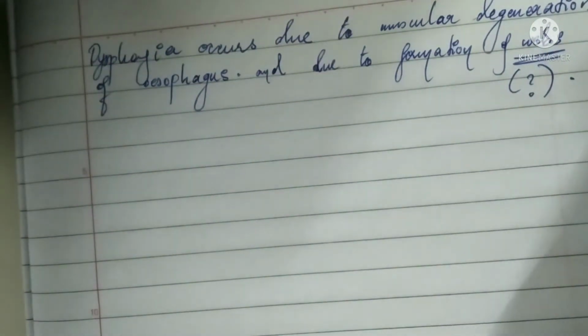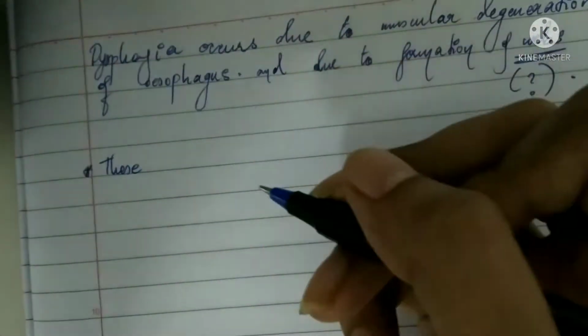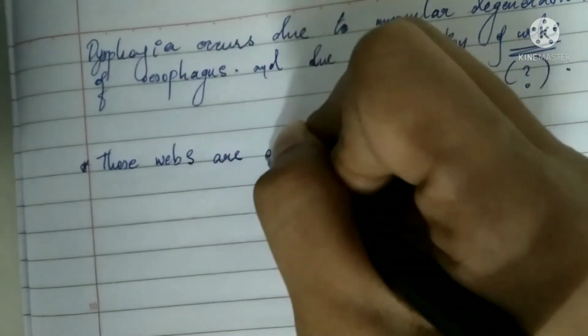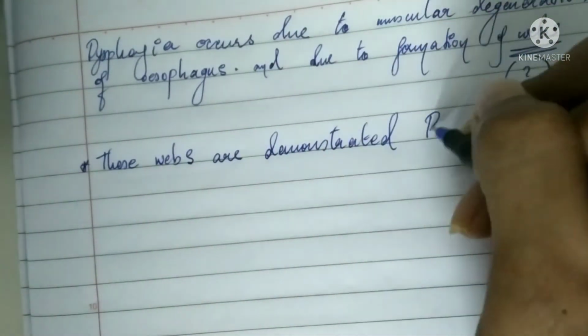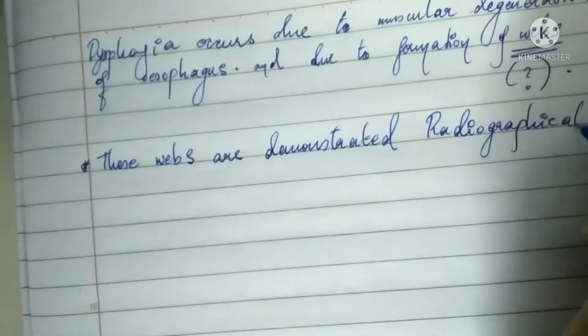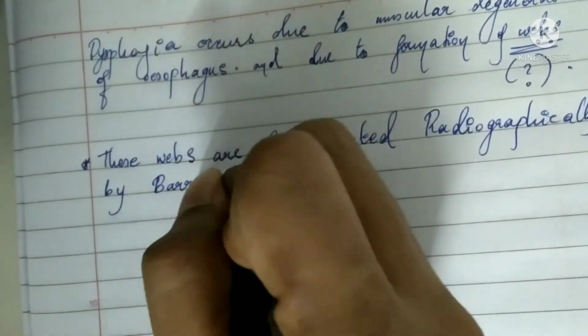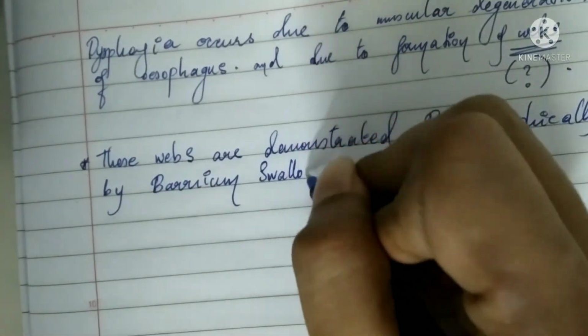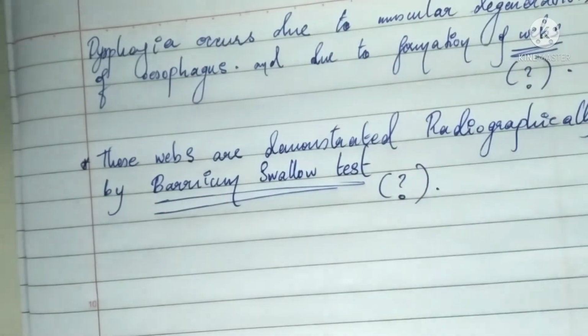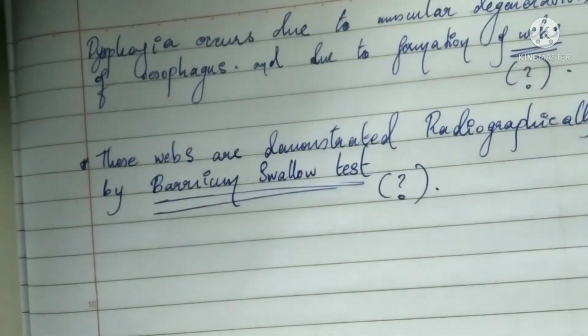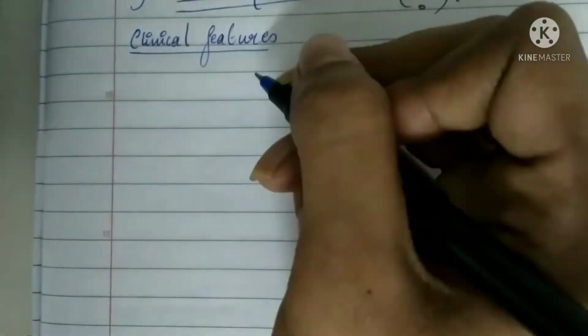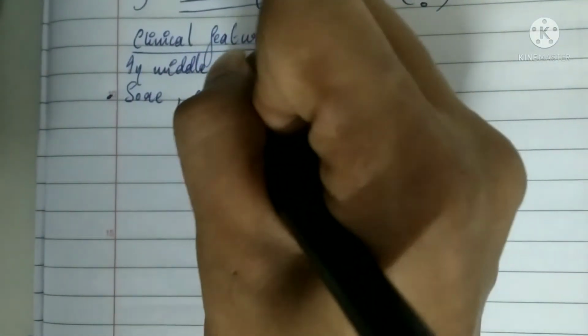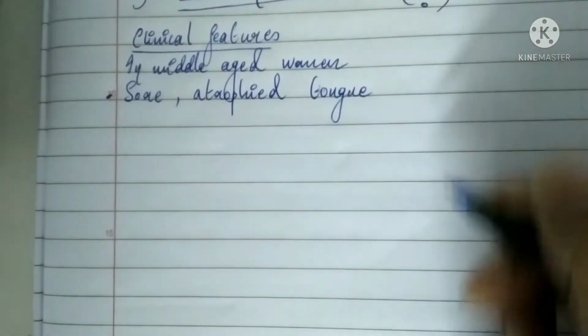And there is formation of webs. So what does this web, or post-cricoid web formation, mean? They are actually thin membranes that grow in the inner parts of the esophagus. Web formation will lead to difficulty in swallowing and other mucosal or esophageal lesions. The barium swallow test is used to demonstrate radiographically these oropharyngeal and esophageal lesions. Barium swallow is also called an esophagogram.